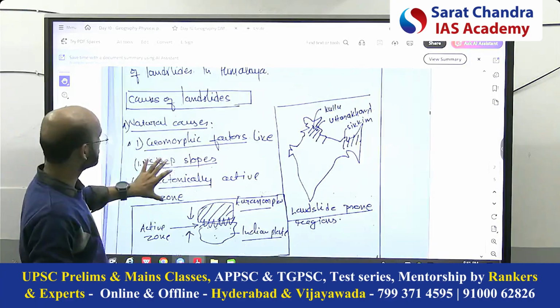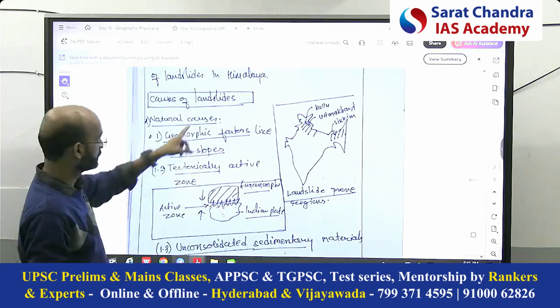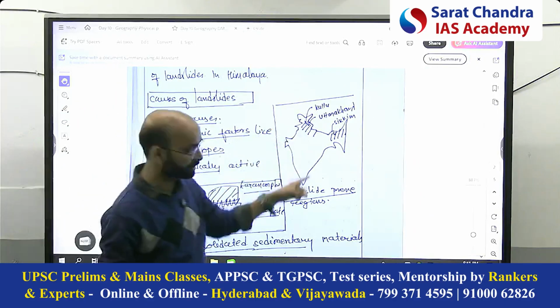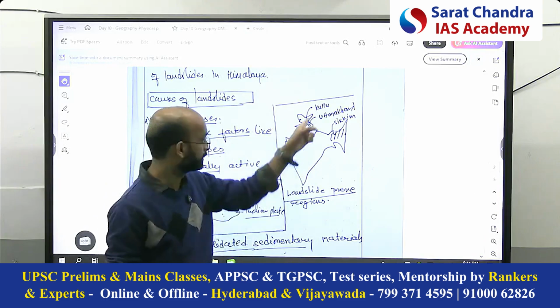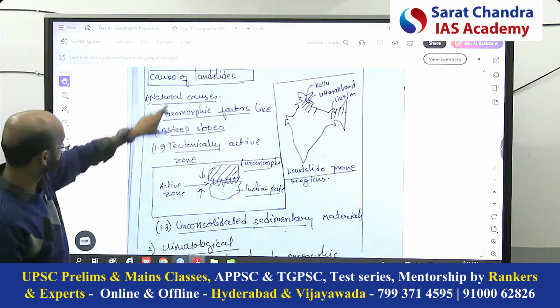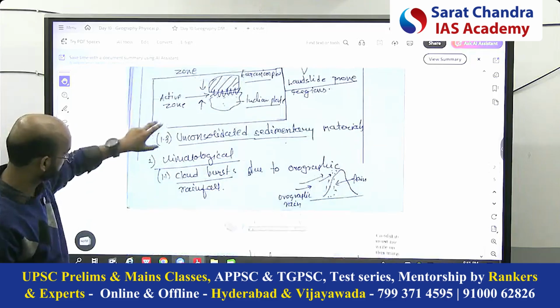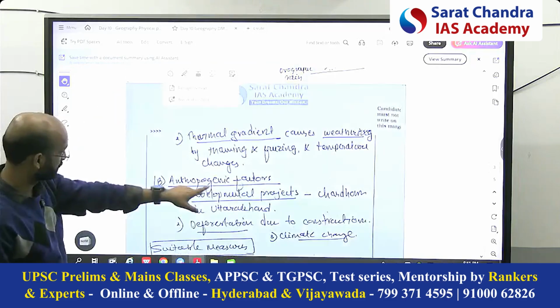Next is the causes of landslide. They have asked directly. So you just give the important locations. That's a value addition, not directly asked, but we need to give that. So important locations. Then causes of landslide: natural causes and the anthropogenic causes.